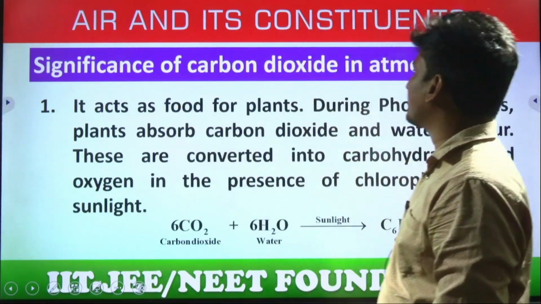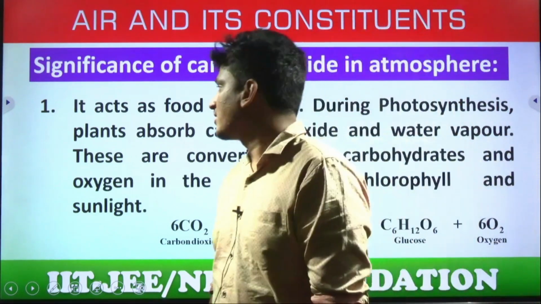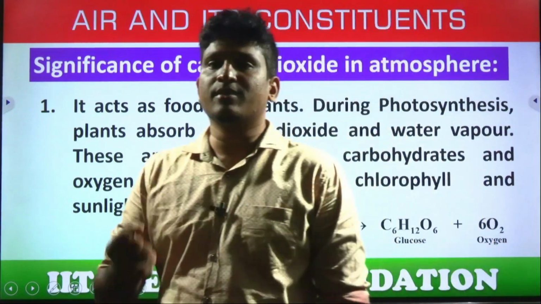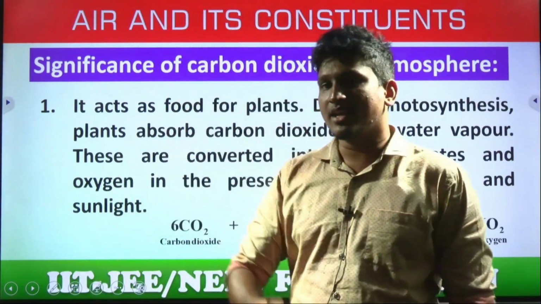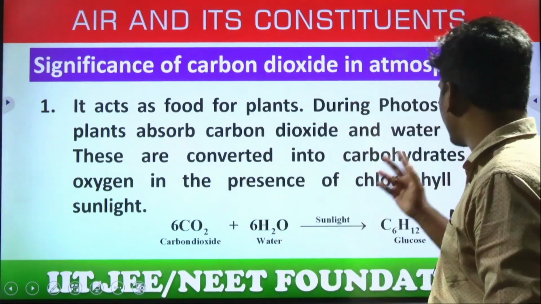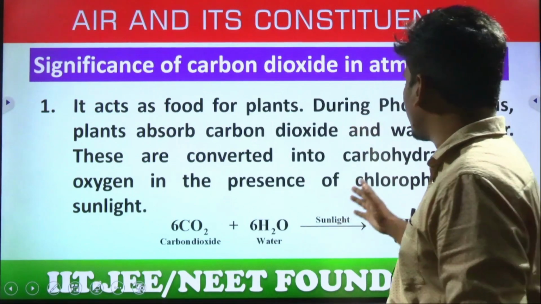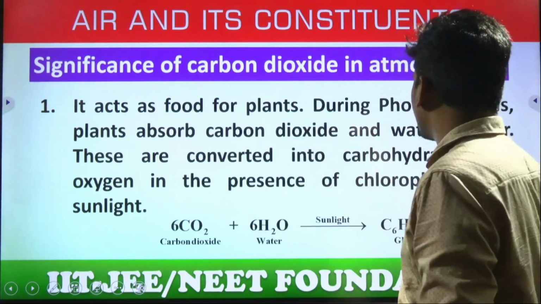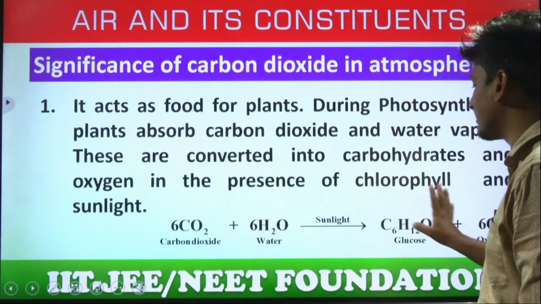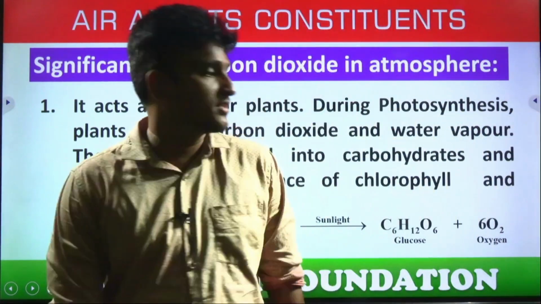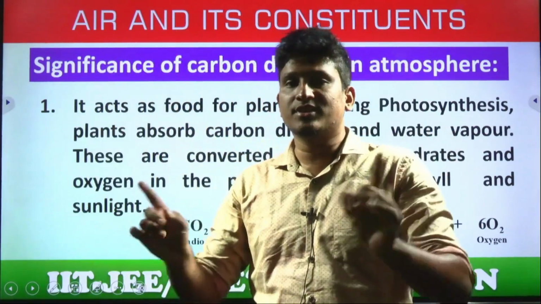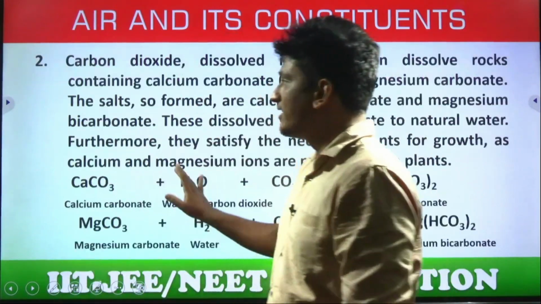The significance of carbon dioxide in the atmosphere, as I said, is its importance. It acts as food for the plants, right? All food is synthesized as carbohydrates from which reaction? CO2 plus H2O. Yes or no? Photosynthesis. During photosynthesis, plants absorb carbon dioxide and water. These are converted into carbohydrates and oxygen in the presence of chlorophyll, a green pigment that acts like a catalyst, and sunlight. 6CO2 plus 6H2O gives rise to C6H12O6, glucose, and oxygen gas is also released, which maintains the cycle of oxygen and CO2 in the air. This is a very, very important point.